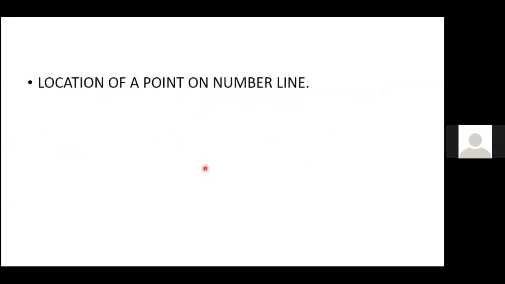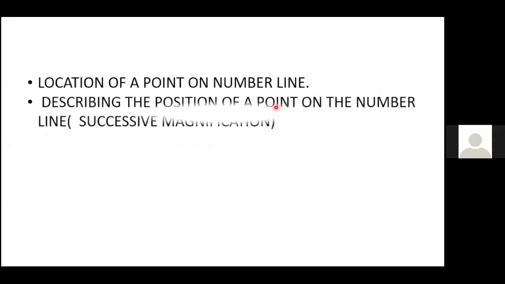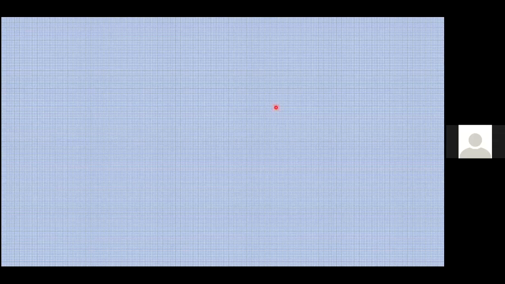So till now we have learned location of a point on number line, that is, integers and rational numbers. And in grade 9 we have learned describing the position of a point on the number line. It is successive magnification. Do you remember, children? One dimension we have taken, and that one we are presenting on the number line. Successive magnification, chapter 1. These are the varieties of number lines we have learned till now. Am I clear, children? Yes, ma'am.